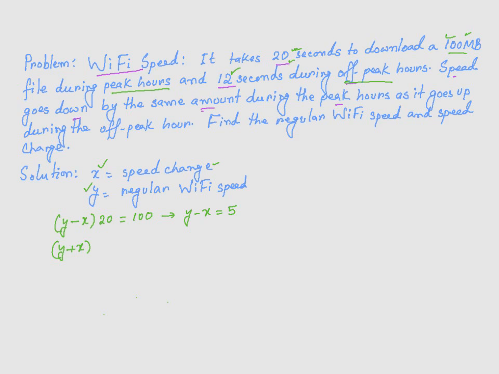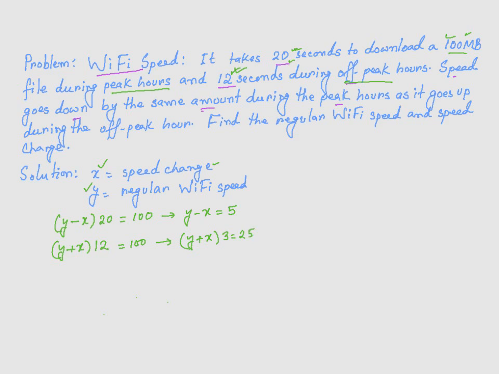Of course, it's higher speed during the off-peak hours, so it should take less time, which is 12. So it's going to be (y plus x) times 12 is equal to 100. I can simplify it slightly by dividing both sides by 4. That's going to give me (y plus x) times 3 is equal to 25.